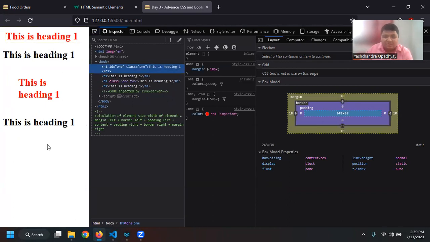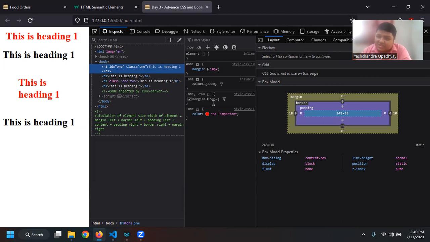Why did this happen? If I just click on this element, then you can see that it is taking the margin as 10 pixel, but it also considered the margin as 50 pixel, because the class is applying 50 pixel, but ID is stronger than class, right? So let us say if there are a lot of people in the class, but everyone has a different ID. Your personality might be different than others, right? So what we are doing is we are specifying an ID and saying that this particular element is behaving like this.